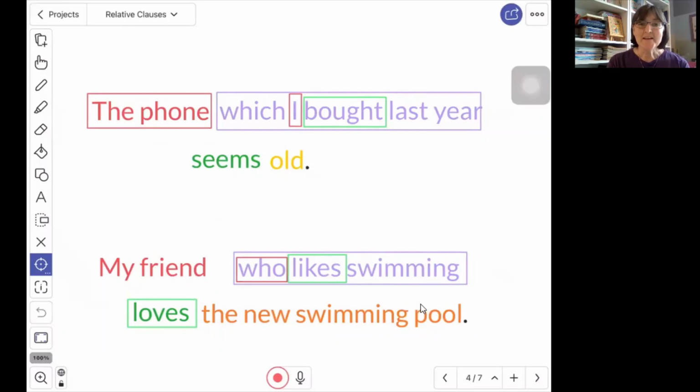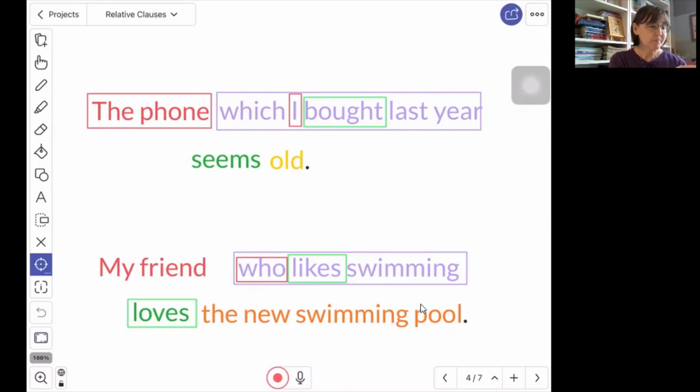The way to see if the relative pronoun is acting as the subject of the clause or an object in the clause is to look at the noun that the clause is giving us more information about and see what would happen if we replaced the relative pronoun with the noun that it's telling us about.